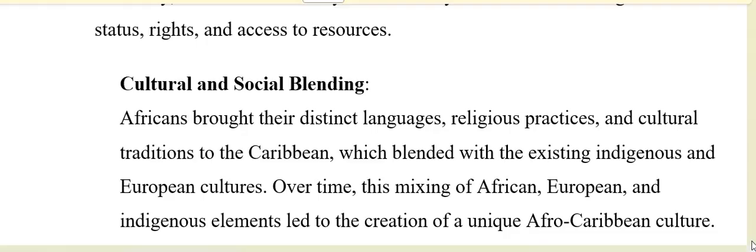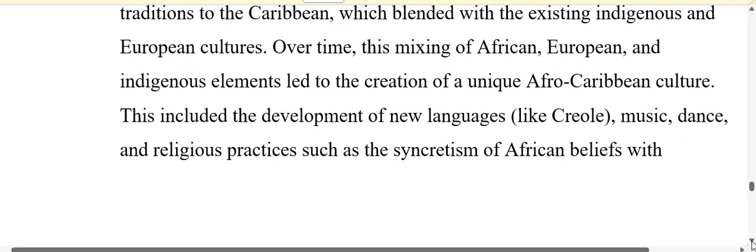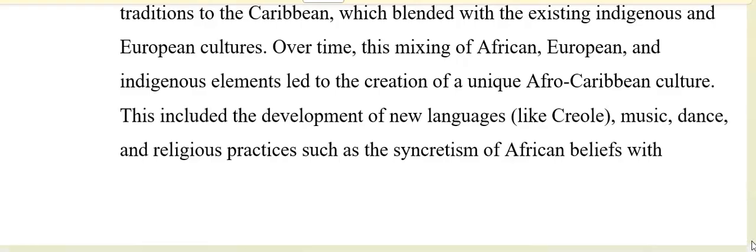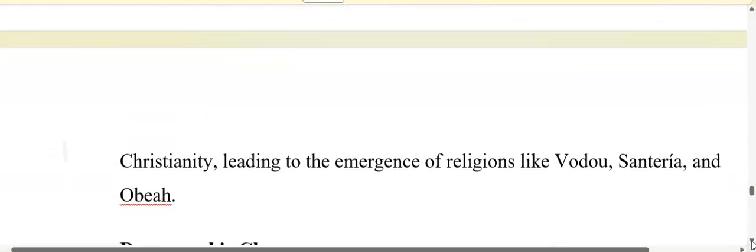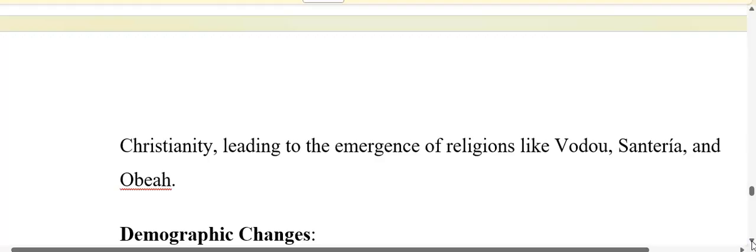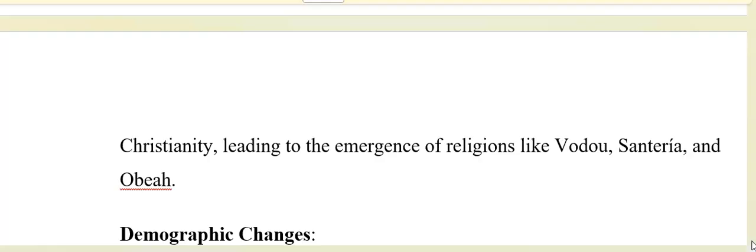Over time, this mixing of African, European, and indigenous elements led to the creation of a unique Afro-Caribbean culture. This included the development of a new language, like in Jamaica we have Creole. It included the development of music, dance, and religious practices that are a syncretism of African beliefs with Christianity, leading to the emergence of religions like Voodoo, Santeria, and Obeah in the Caribbean.